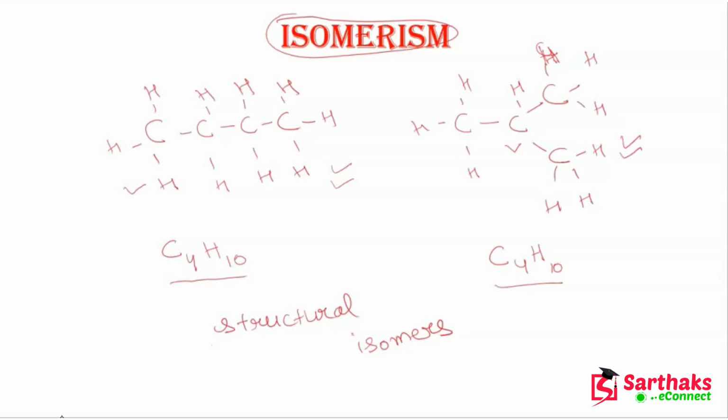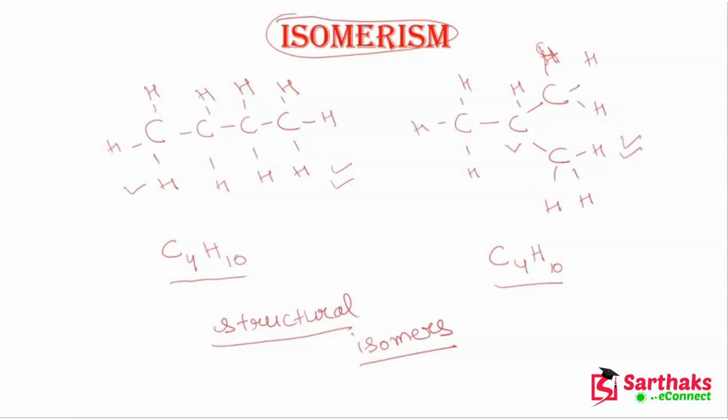So that's why they are structural isomers. I hope this point is clear to you. If you are asked what structural isomers are, you will answer that structural isomers have identical molecular formulas but different structures. I hope, guys, this is clear to you.